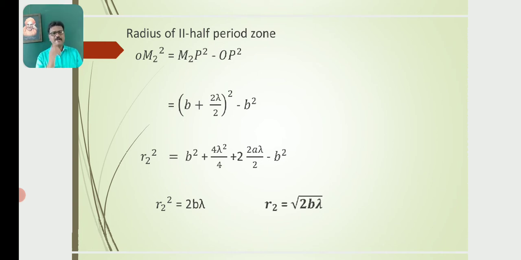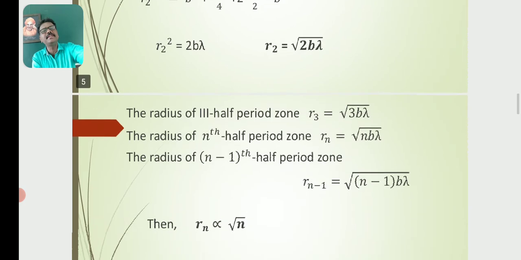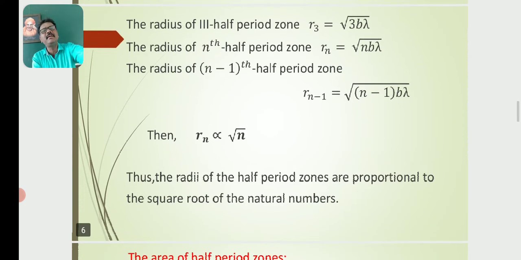Then r2 square is equal to b square plus 4 lambda square by 4 plus 2b lambda by 2 minus b square. After simplification we get r2 square is equal to 2b lambda. Then r2 is equal to root of 2b lambda, the expression for the radius of the second half-period zone.